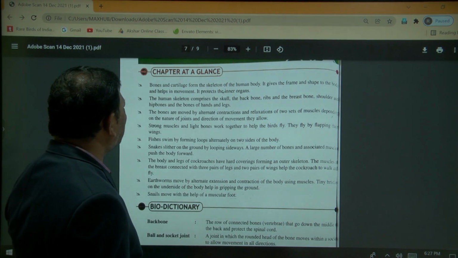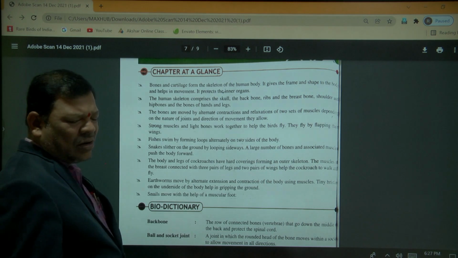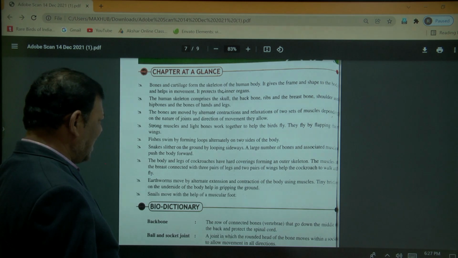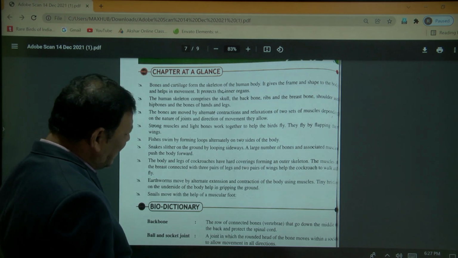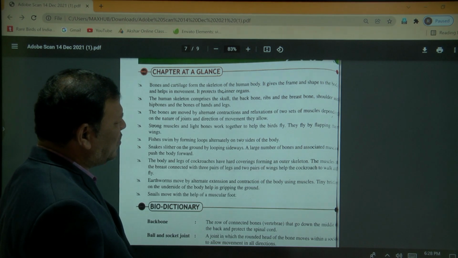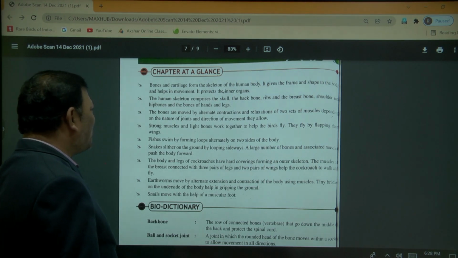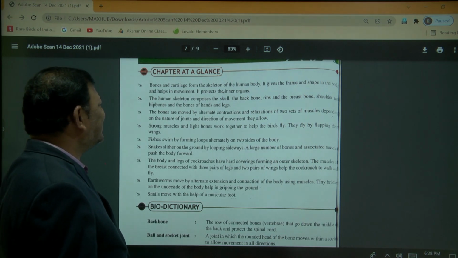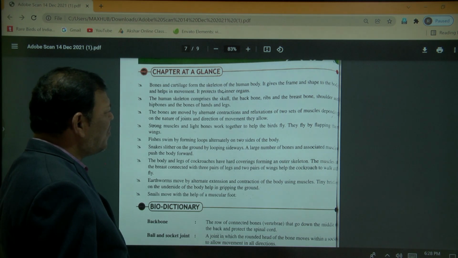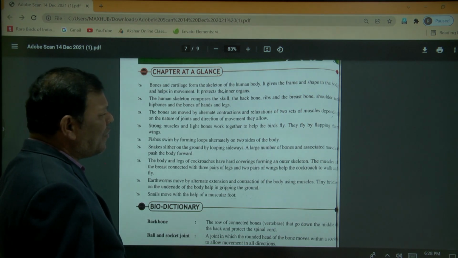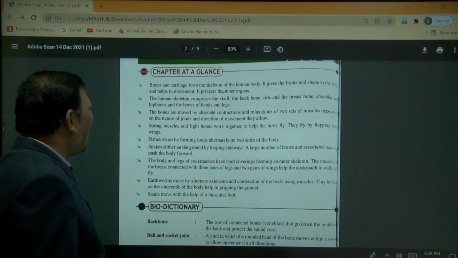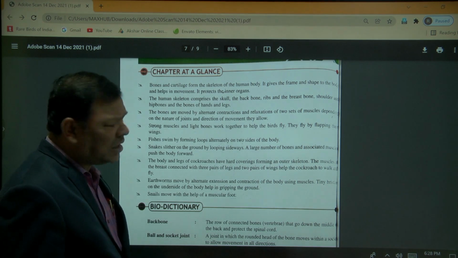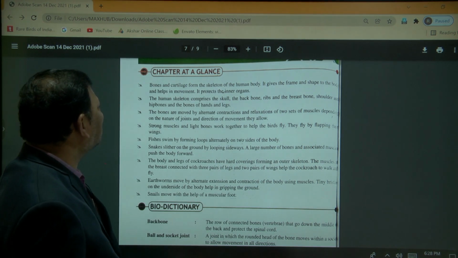Especially these bones and cartilage protect the inner parts of the organ. Next, the human skeleton system comprises the skull, backbone, ribs and breastbone, shoulder and hip bones, and the bones of the hands and legs. So this is the total skeleton system: skull bone, backbone, ribs, breastbone, shoulder bone, hip bones, and the bones of the hands and legs all belong to the human skeleton system.